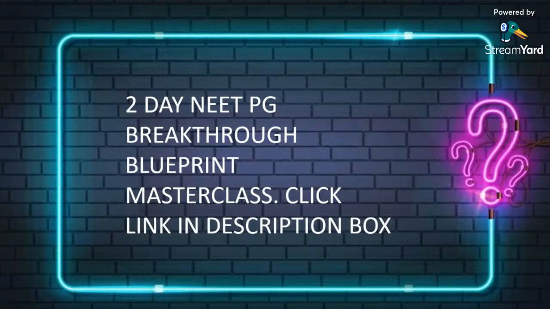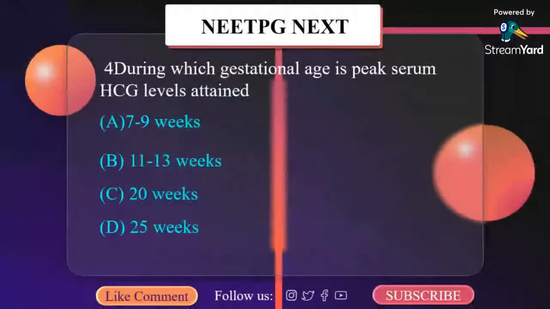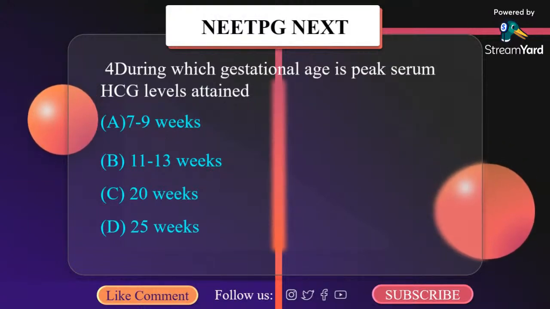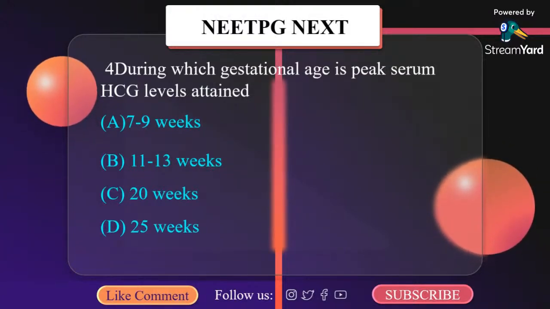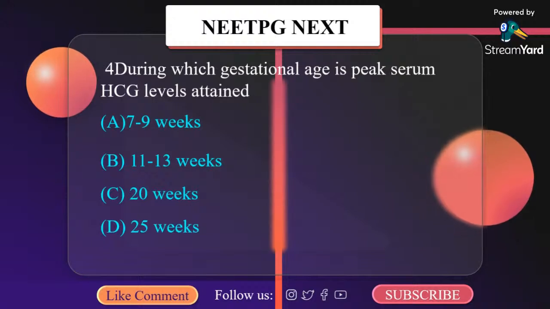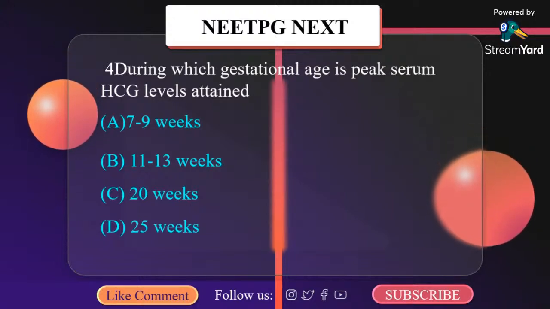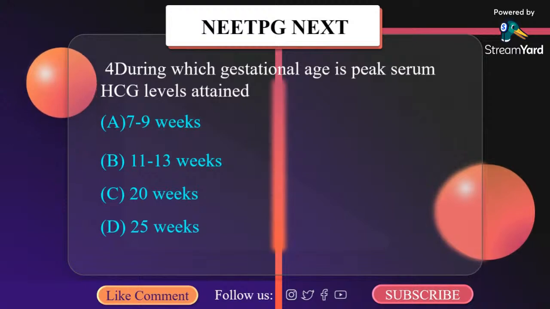So let's move to the next question. During which gestational age is peak serum HCG level attained? A. 7 to 9 weeks, B. 11 to 13 weeks, C. 20 weeks, D. 25 weeks. It is 7 to 9 weeks.